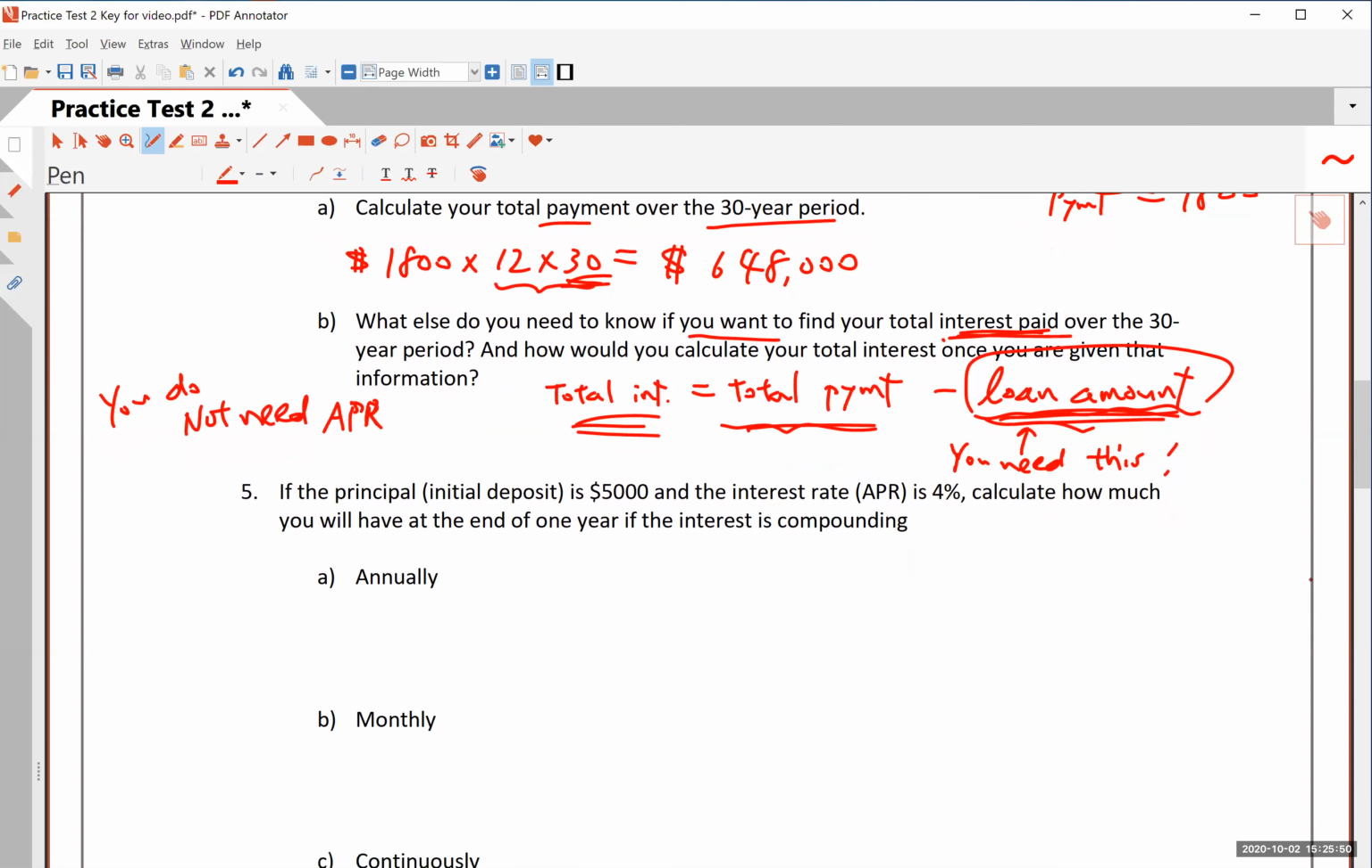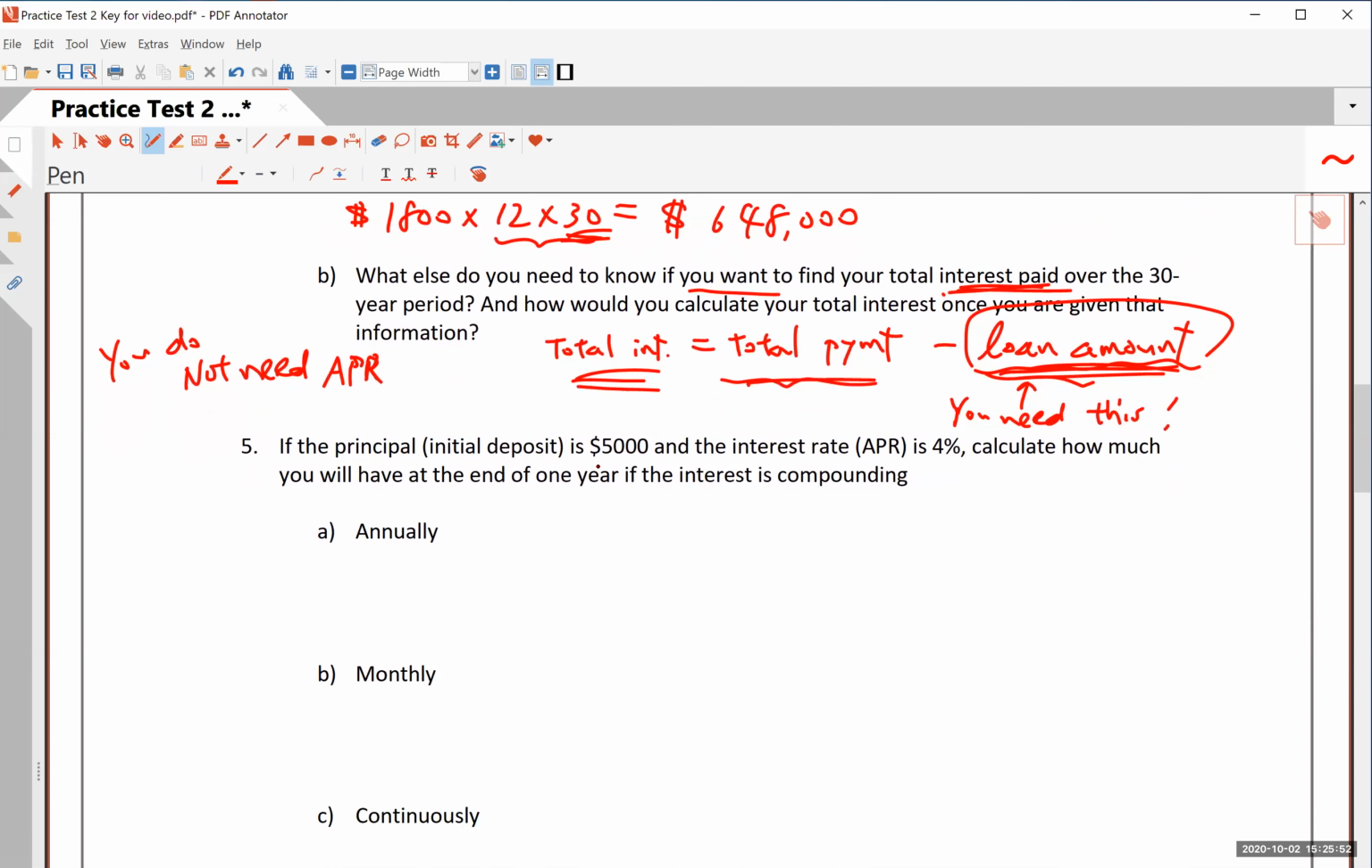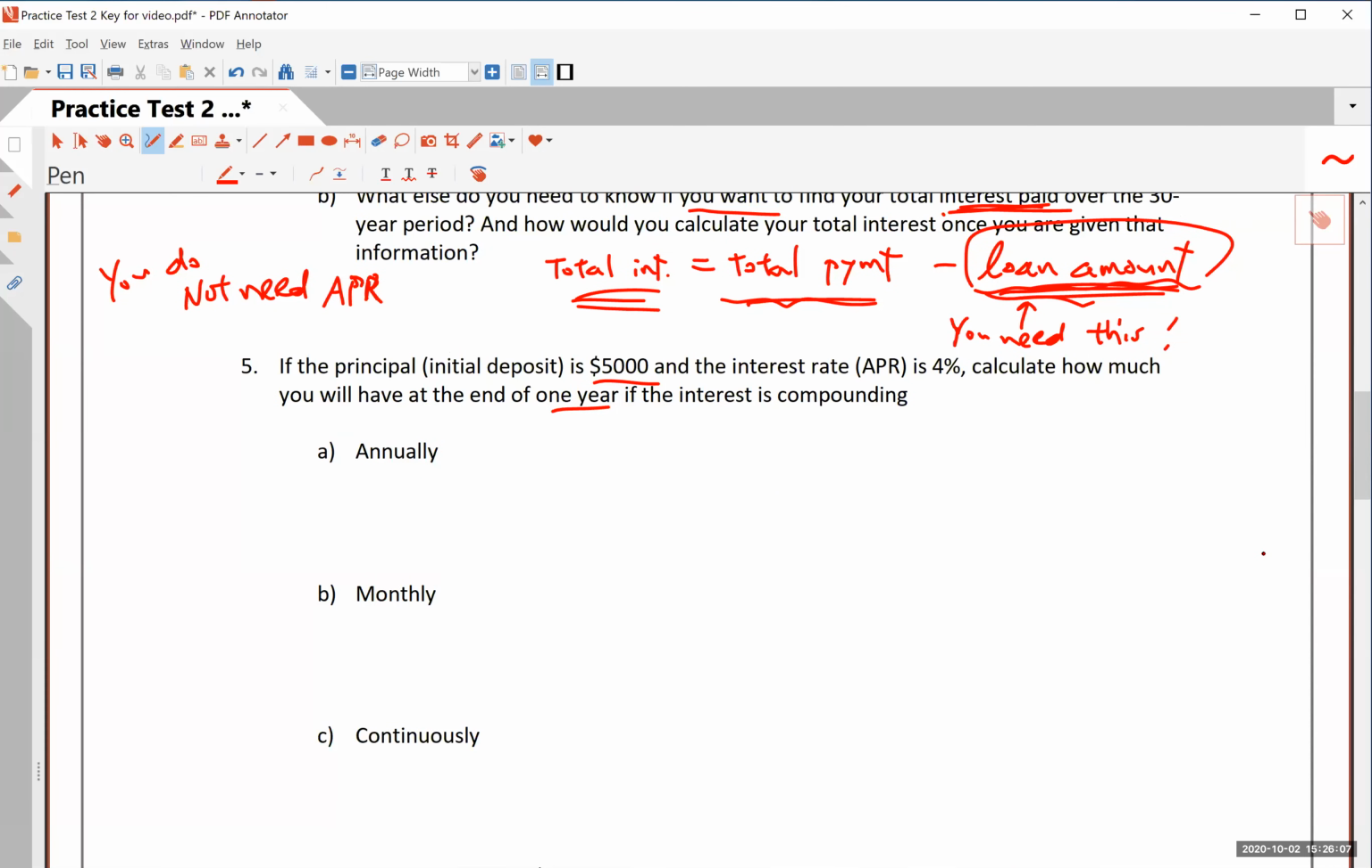Okay, number 5, if the principal, which is the initial deposit, is $5,000. Okay, that sounds like a one-time deposit. And the interest rate is 4%. Calculate how much you'll have at the end of 1 year if the interest is compounding annually. So remember, this is the formula that you will need to know.